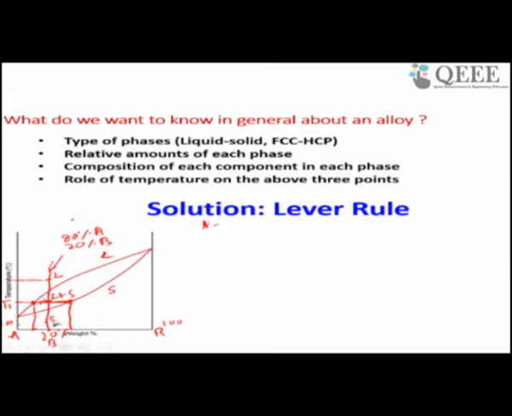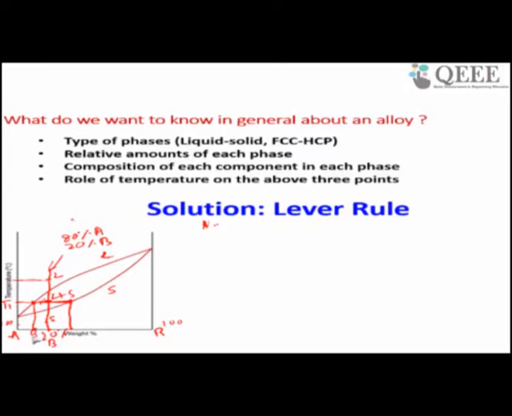Now I will do it in a better way. Suppose the percentage of B is known. Suppose I do it on a bigger scale. Suppose this is the liquid side.